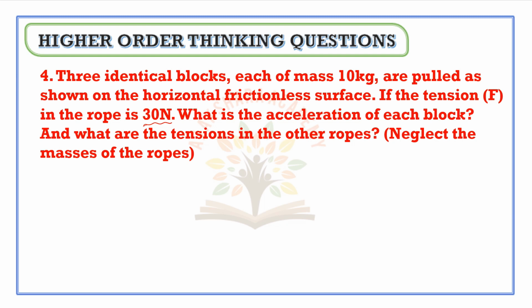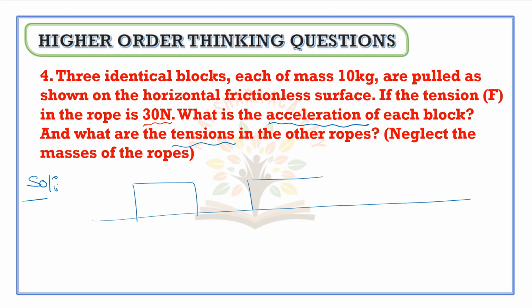In this question, we have to calculate acceleration and tension. Now here this is the horizontal frictionless surface, placing the three blocks, and each block has a mass of 10 kg. One is M1, the other is M2, the third one is M3.